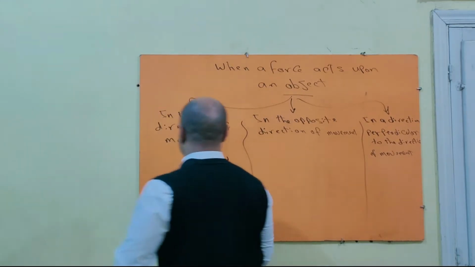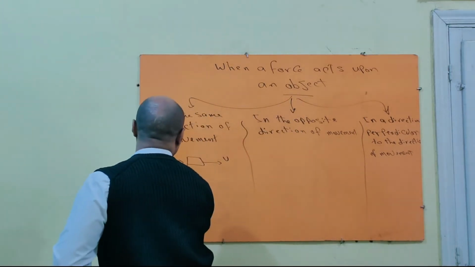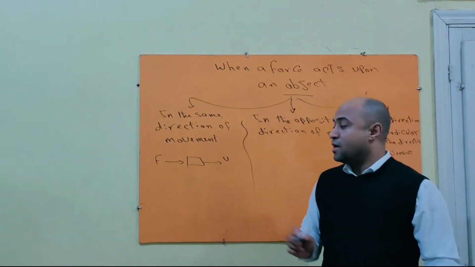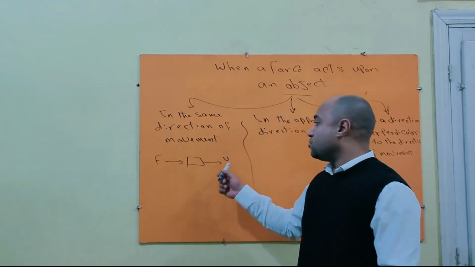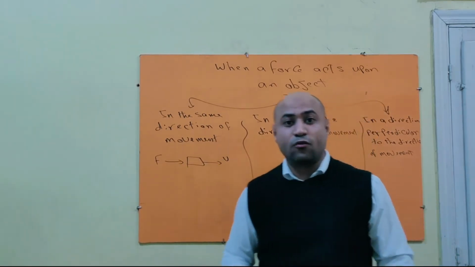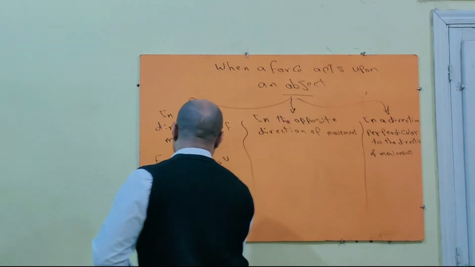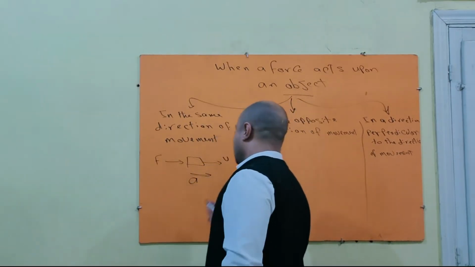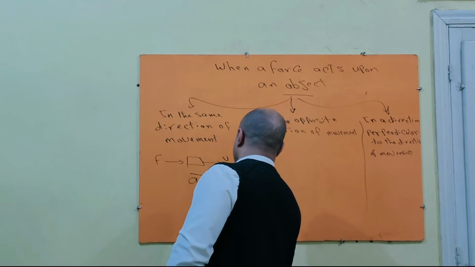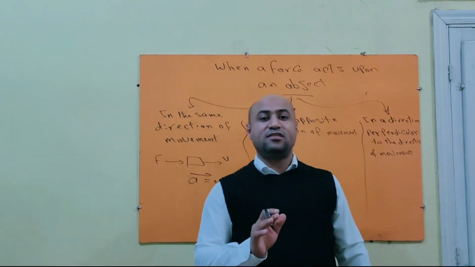In the first case, an object moves in this direction with uniform speed, for example, and an external force acts in the same direction of movement. What will happen? The object speed will increase. The object acquires a positive acceleration, which means its speed increases without changing its direction.